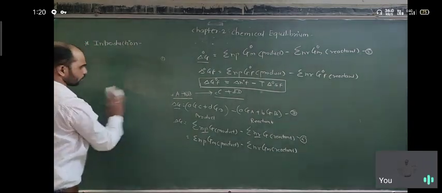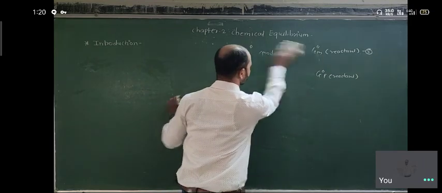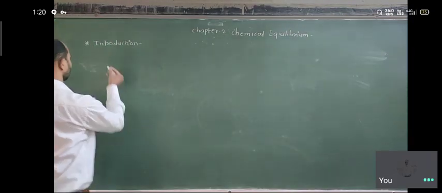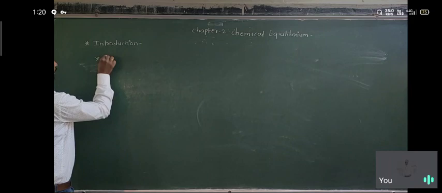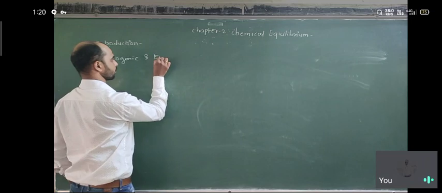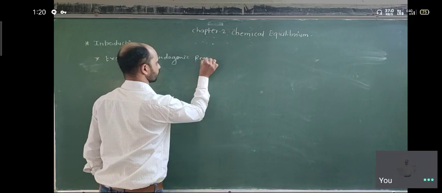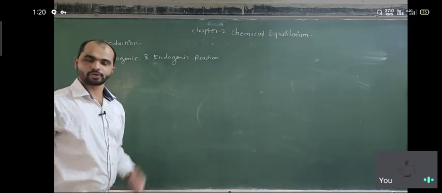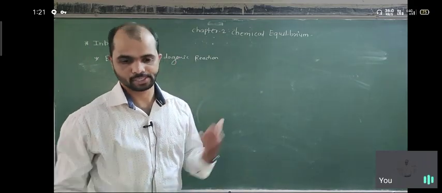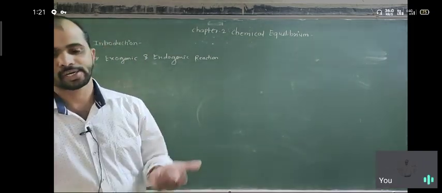After that, two processes are introduced in chemical reactions: exergonic and endergonic processes or reactions. Basically, you already know that in thermodynamics two terms are used, exothermic and endothermic. But here, what do exergonic and endergonic reactions mean? It depends on whether delta G is positive or delta G is negative.